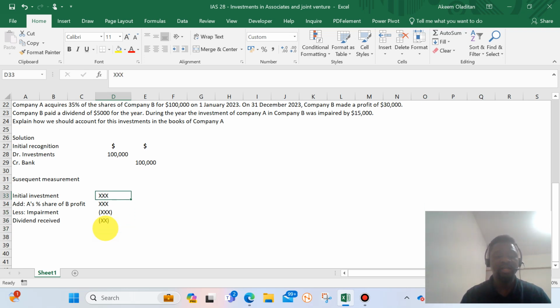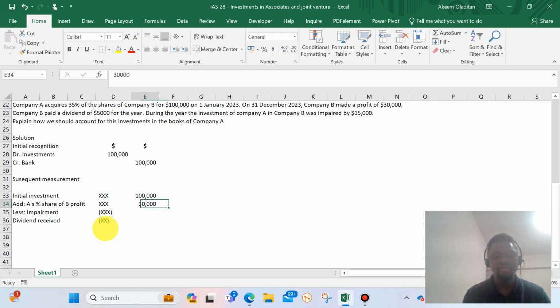So let's start putting everything line by line. The first thing is initial investment, 100,000. What is company A's share of the profit? We say it's 35%, and that profit that the company made in that period is $30,000.